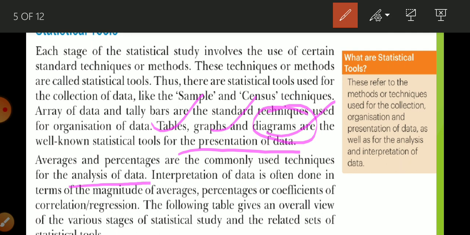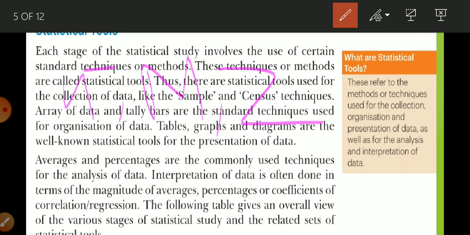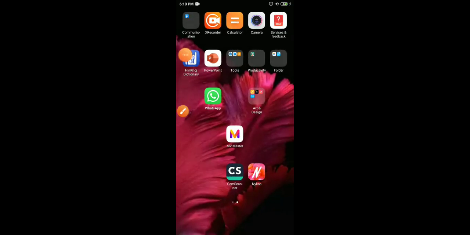Analysis of data is related to calculating percentage or average. For calculating average, there are many things available. You can calculate mean, you can calculate median, you can calculate mode. There are more things given in statistics. You can calculate range.